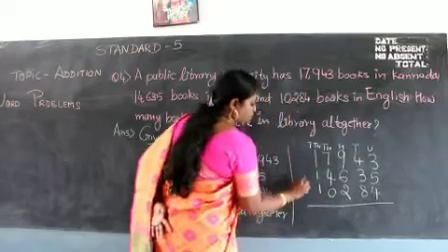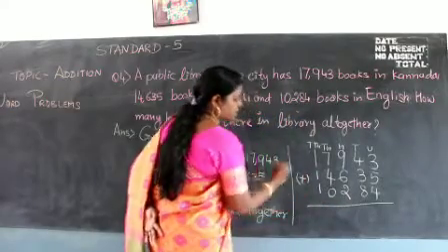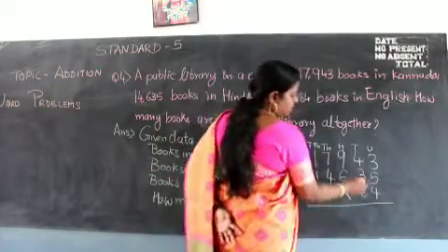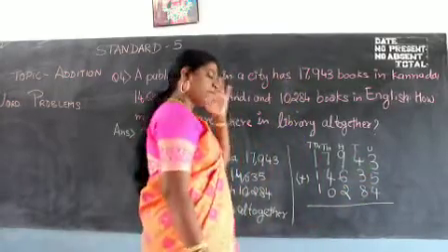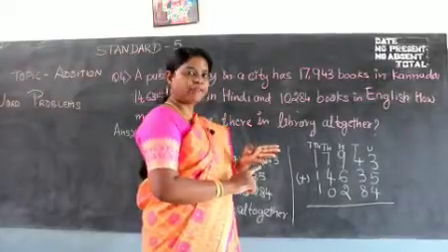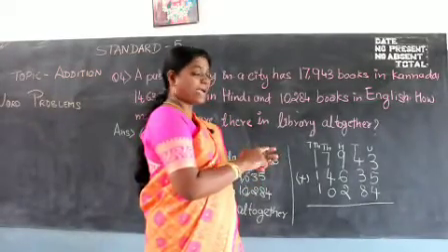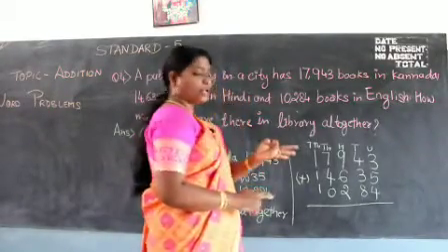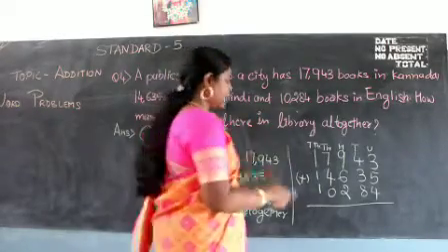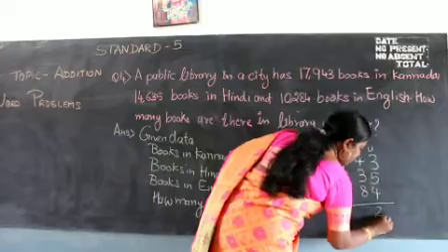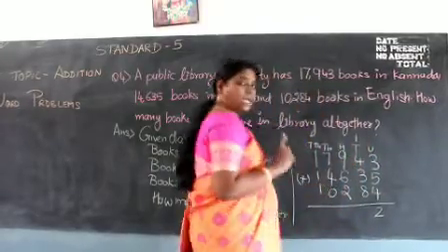Now we are going to do the addition. This is your addition symbol. Okay, so let's start. 5 plus 4 plus 3. How are you going to count? 5 in your mind, 4 in your hand. Okay, 5, 6, 7, 8, 9. Now 9 in your mind, 3 in your hand. 9, 10, 11, 12. Okay, 12. So you're going to write the 2 here, and the 1 is going to go in the carry forward.